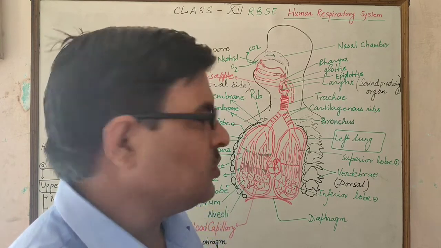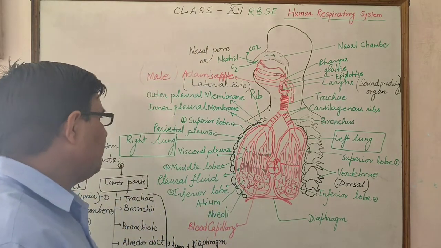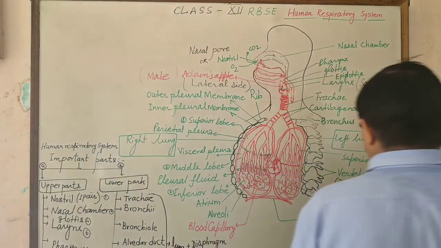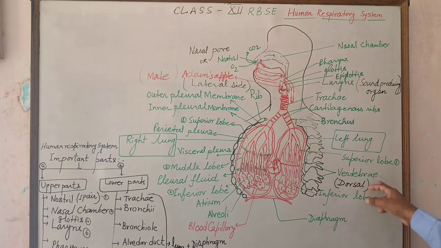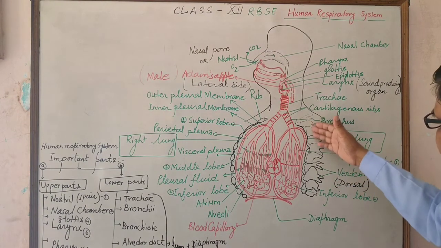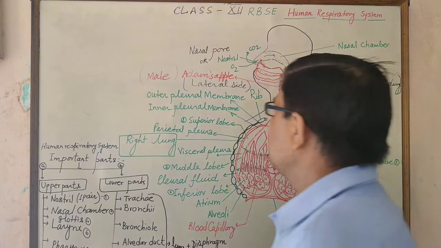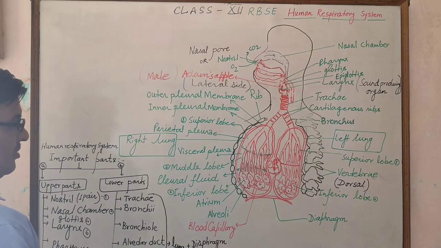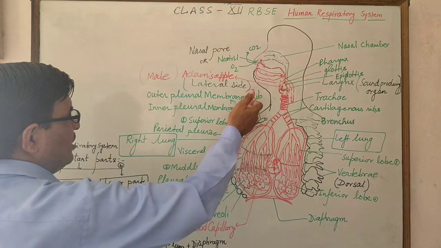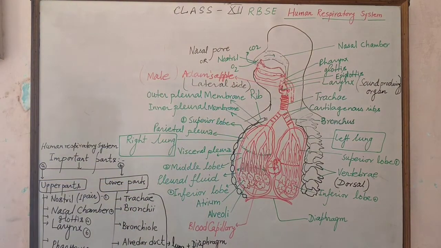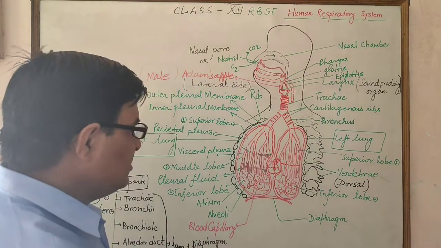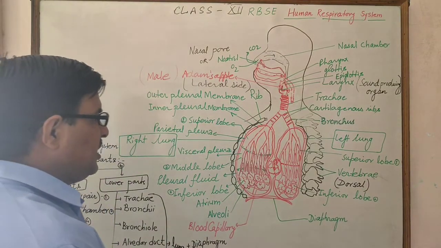The human respiratory system has, at the dorsal surface, the vertebrae, a part of the vertebral column, and at the ventral surface the sternum, and at the lateral surface the ribs. These ribs generally surround the lungs and form the rib cage.